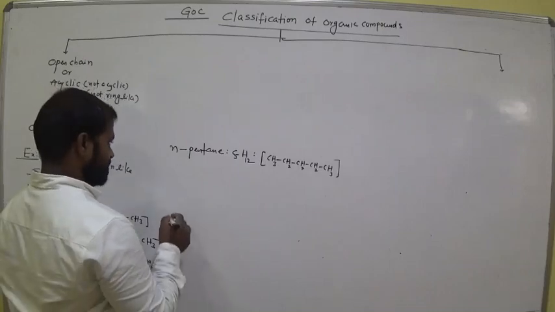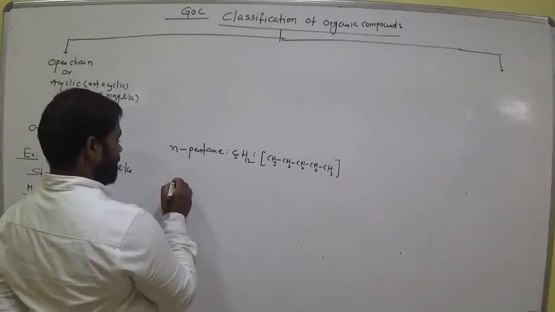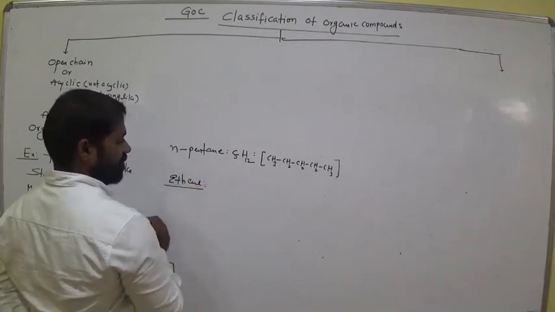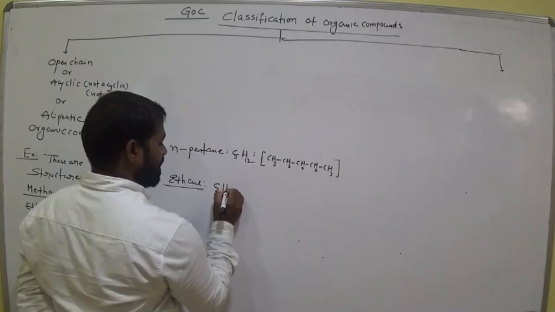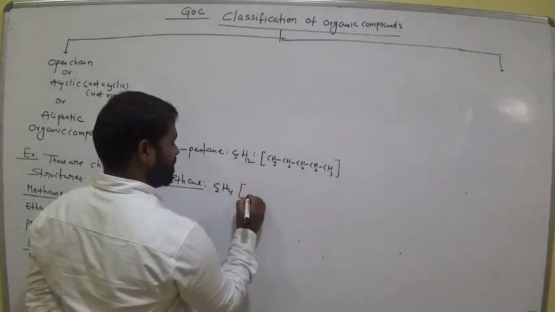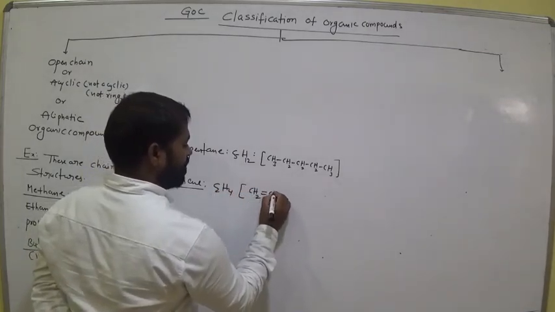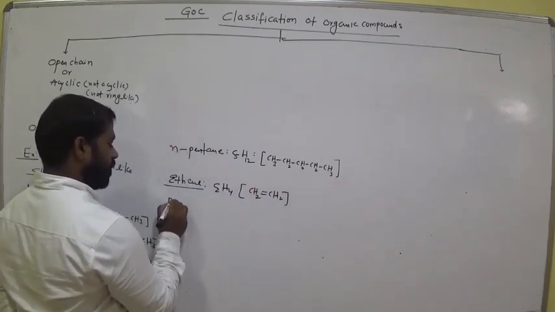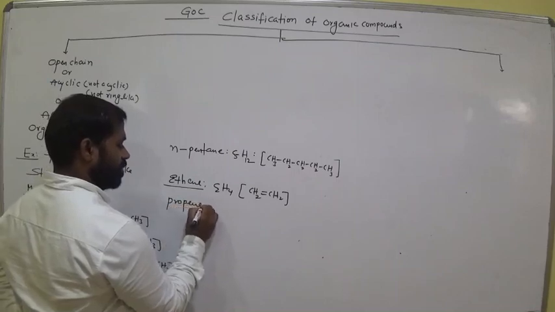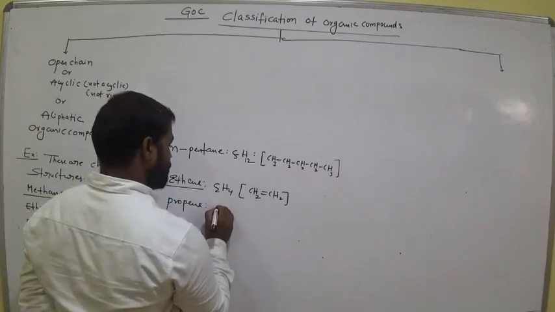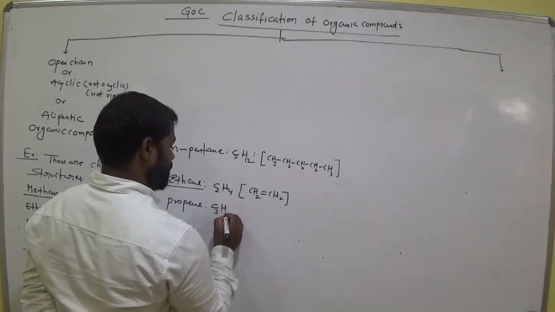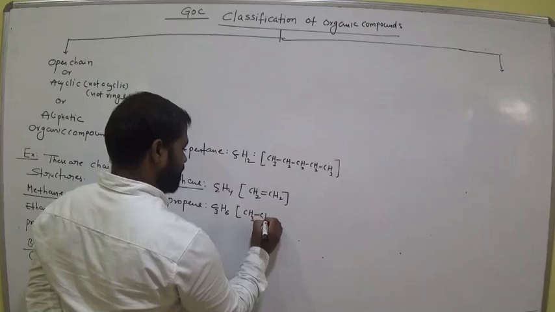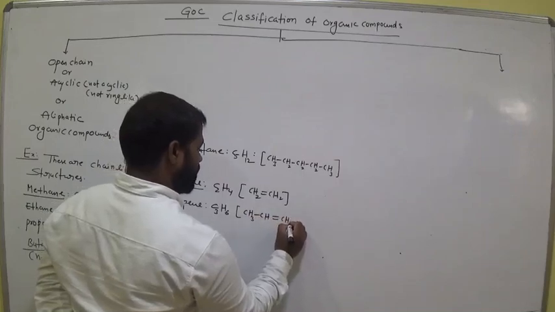Okay, remember this. Next example, ethene. What is the formula? C2H4. Structure CH2 double bond CH2. Ethene. Next, propene, C3H6, CH3 bond CH double bond CH2.